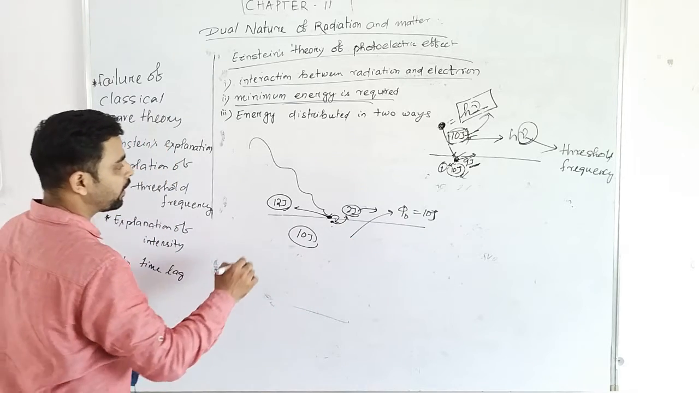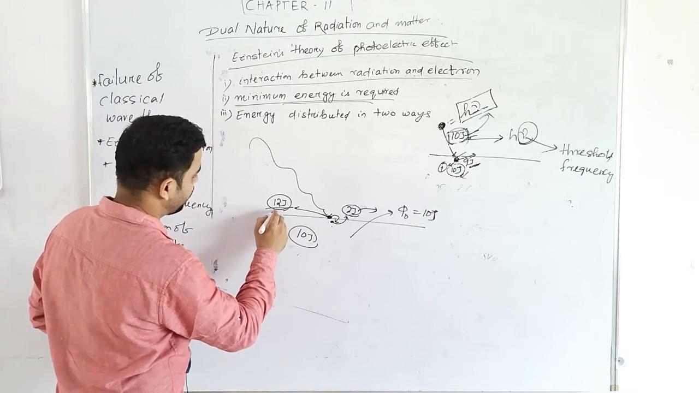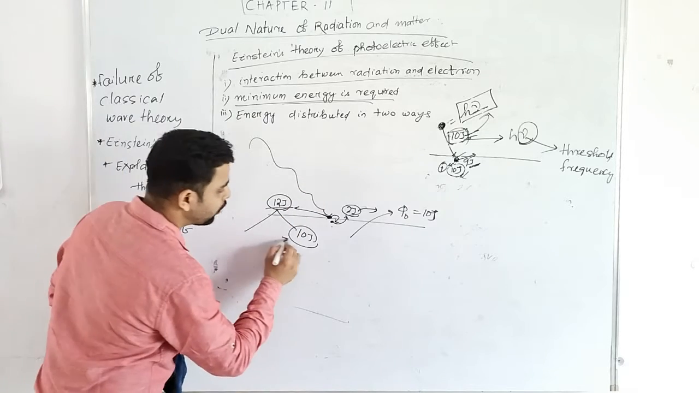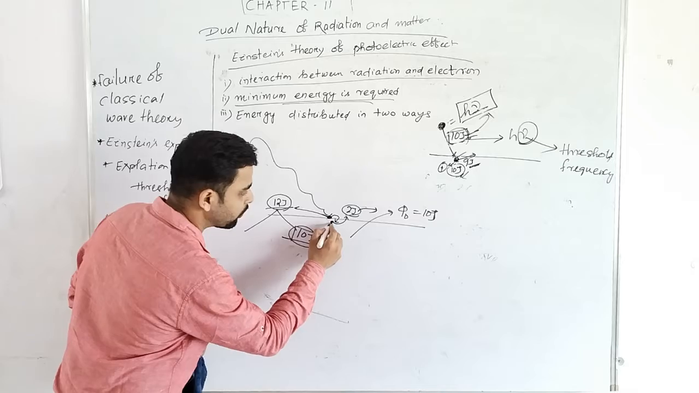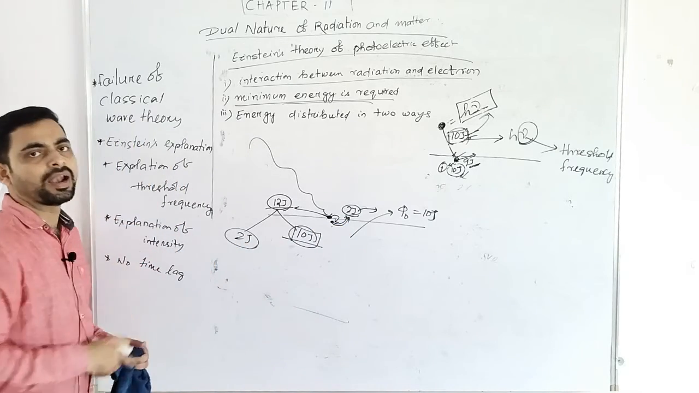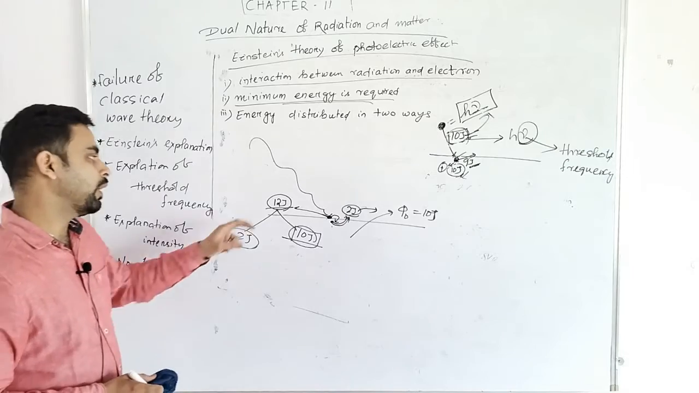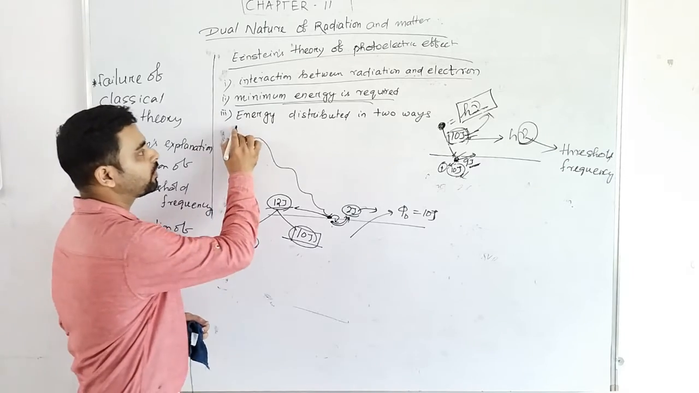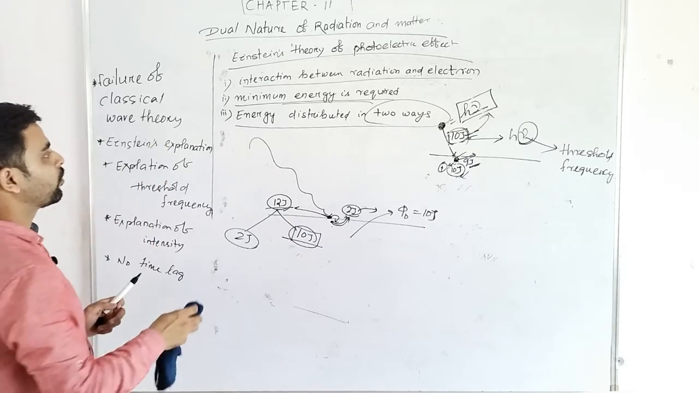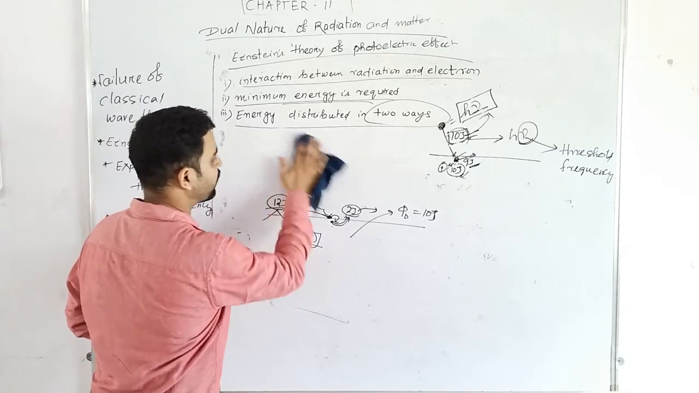So I can say here this 12 joule is distributed in two ways. One, to move this electron out of the metal surface. Second part, to give some kinetic energy to the electron. So energy is distributed in two ways. Okay, so these are some points of Einstein's theory.